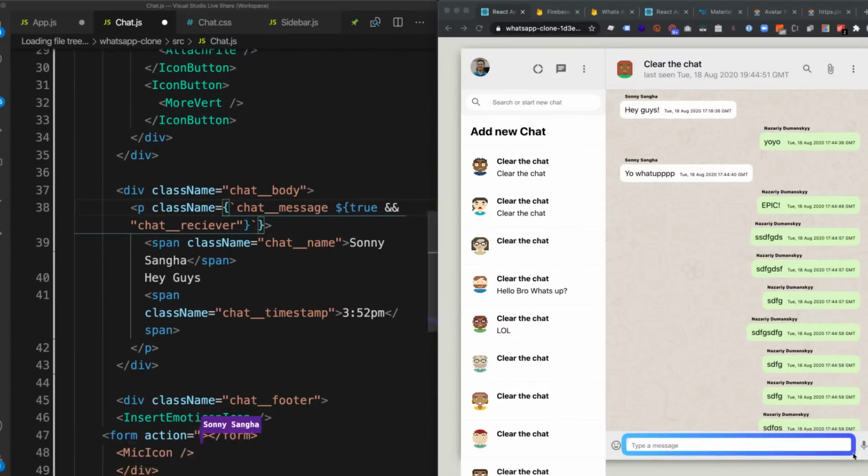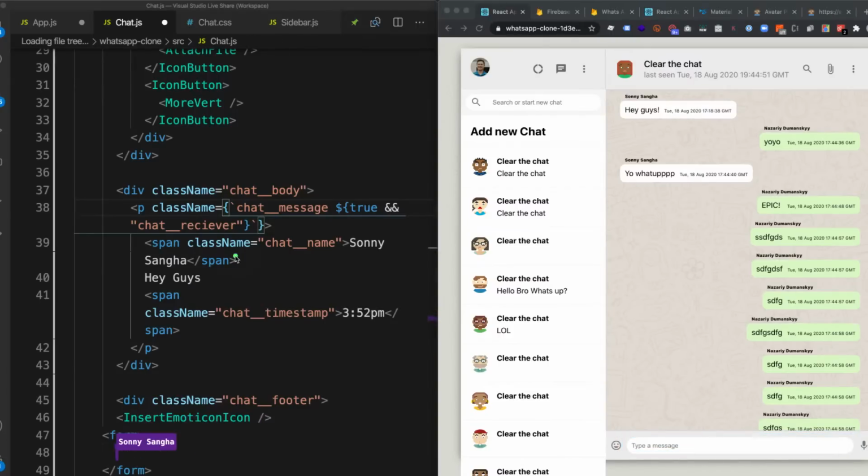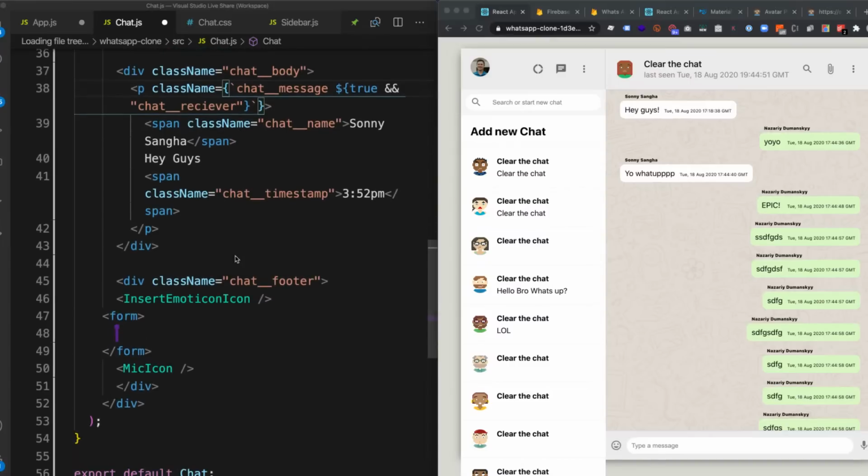The reason why I've wrapped it in a form is because we want to have that enter functionality. So I'm going to chuck an input field in here, and let's just have a button which says send a message.